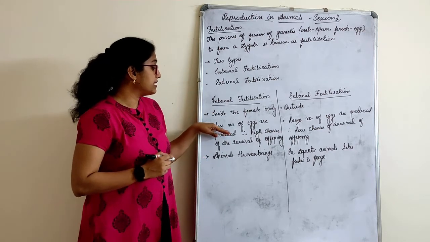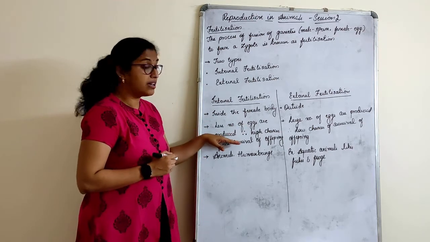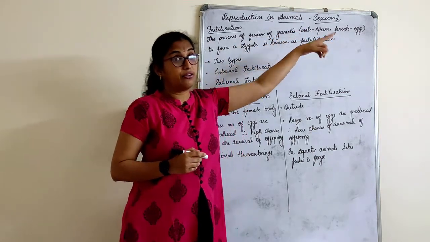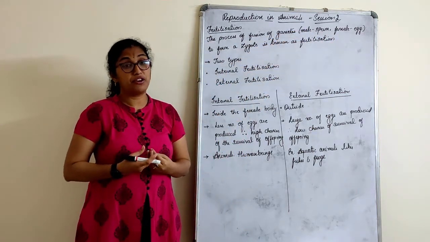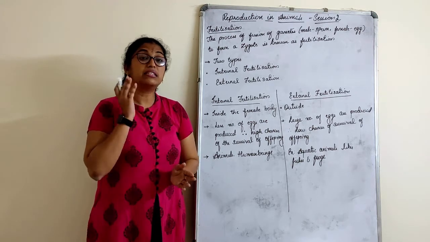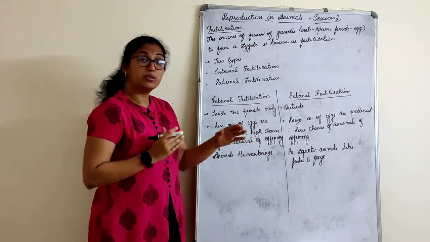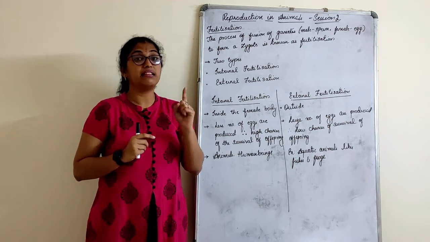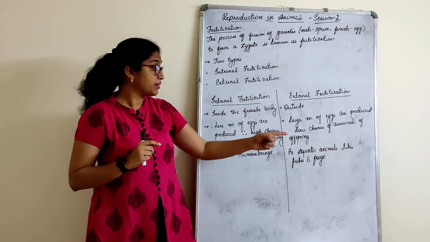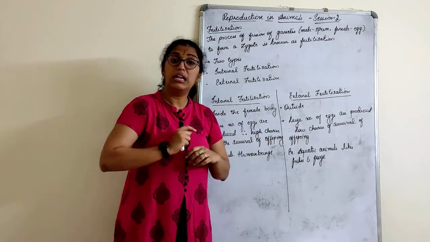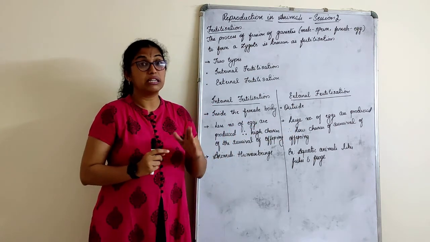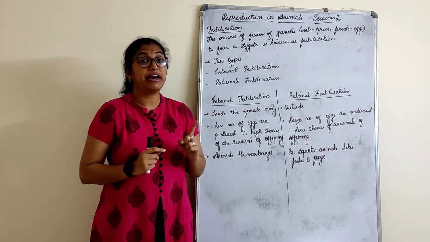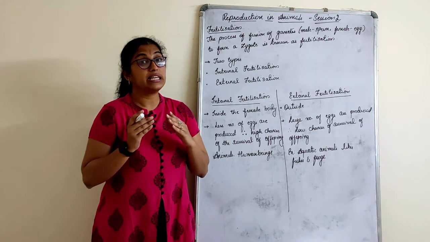In internal fertilization, fewer eggs are produced, because the gametes, when we talk about female, it is the egg, right? So very few eggs are produced. Hence, the survival chances of the offspring are high. Though the number of eggs is very small, still the survival chances are high. When a large number of eggs are produced, the survival chances of the offspring are low.